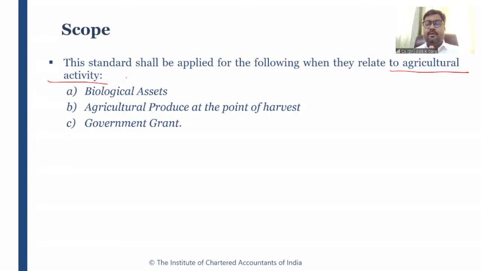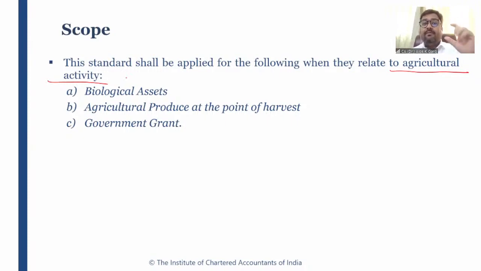But sir, you have told us that while teaching Ind AS 16, bearer plant is also part of Ind AS 16. Okay, I'll come to that, right? So this standard is applicable on biological asset and agricultural produce. I have told you.